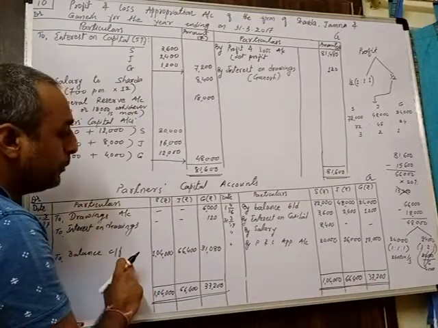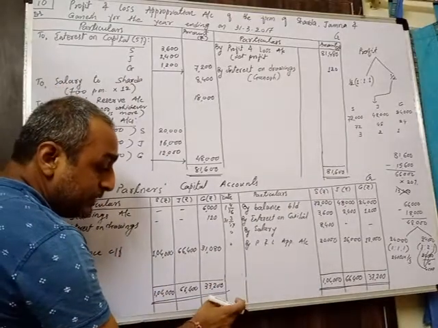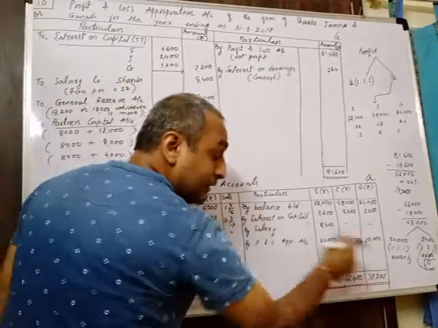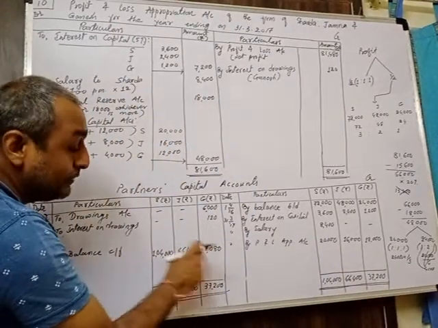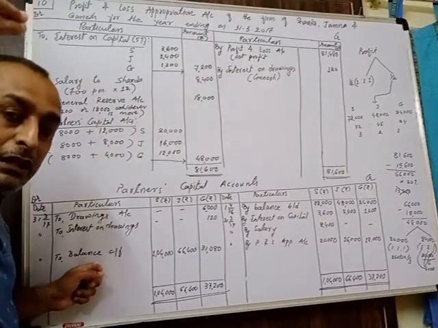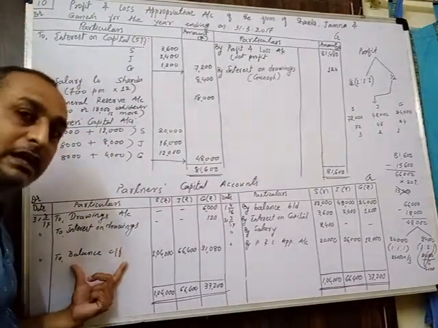And this will become the opening balance at the beginning of the next period, shown over here. We got a credit balance. Why? Credit side total we got more, so the difference we are getting is known as a credit balance. One effect, we record in our balance sheet on the liabilities side, that is the closing balance of capital.